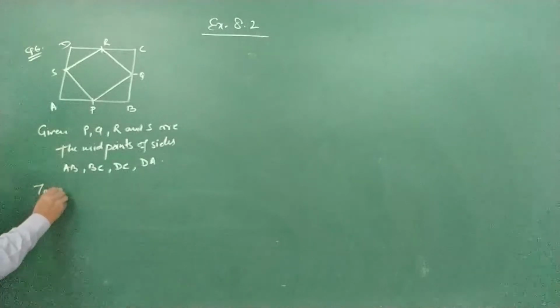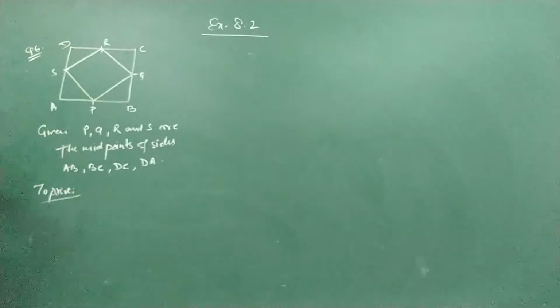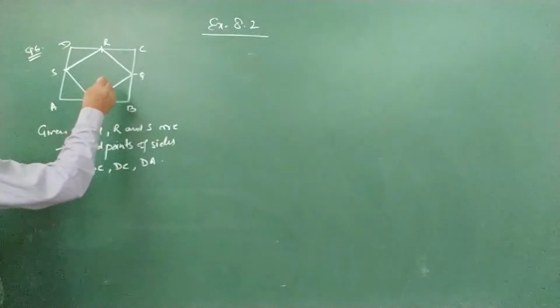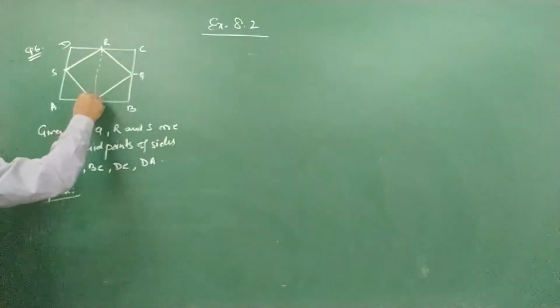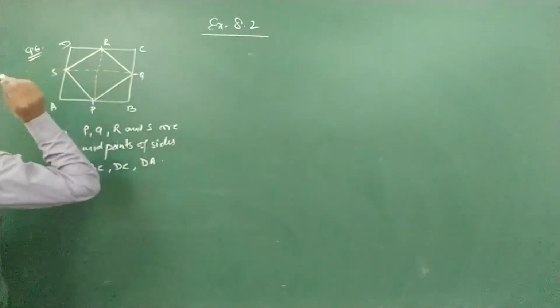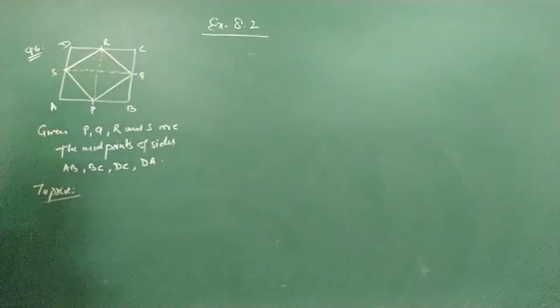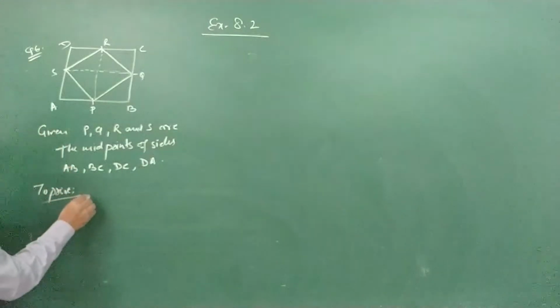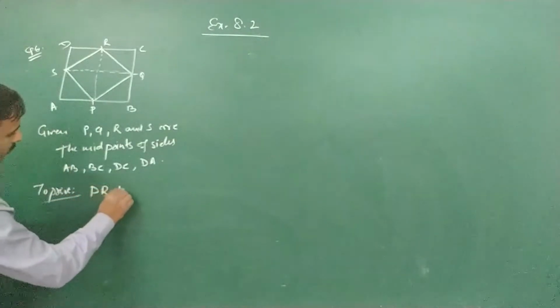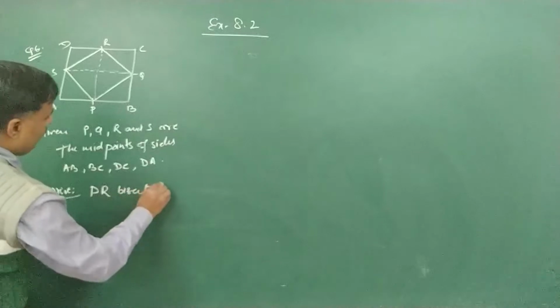To prove, what we are going to prove here? We are proving here that PR and SQ are bisecting each other. So we are proving here PR bisects SQ.